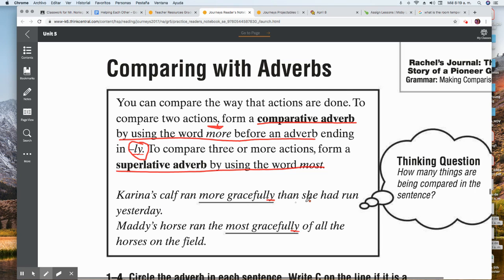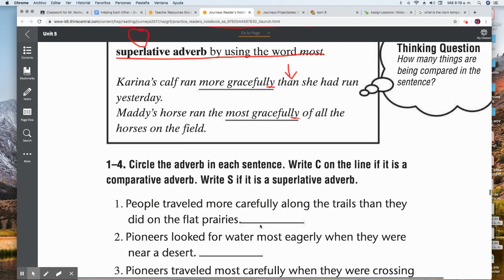Okay, so this word again kind of tells you that you need to use a comparative form, but there will be some times that you will have to use a superlative form. Okay, like the example on the other page that we did. Maddie's horse ran the most gracefully of all the horses. All the horses on the field. Okay, so we're comparing Maddie's horse with all of the horses. So we need to use a superlative form for this one. Okay, all right, let's go ahead and look at the instructions.